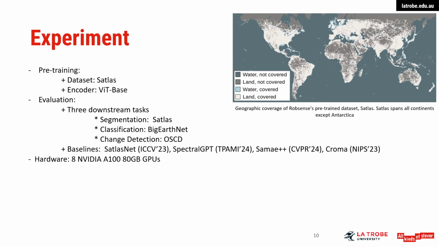Let's now take a look at our experimental setup and evaluation. For pre-training, we use the SATLAS dataset, a large-scale, multimodal remote sensing dataset, and adopt a ViT-based encoder to learn generalizable representations. For evaluation, we test our model on 3 diverse downstream tasks: segmentation, evaluated again on SATLAS, classification using the BigEarthNet benchmark, and change detection, assessed on the OSCD dataset. To benchmark performance, we compare RobSense against several strong baselines, including SatlasNet, SpectralGPT, SAMA++, and Chroma.